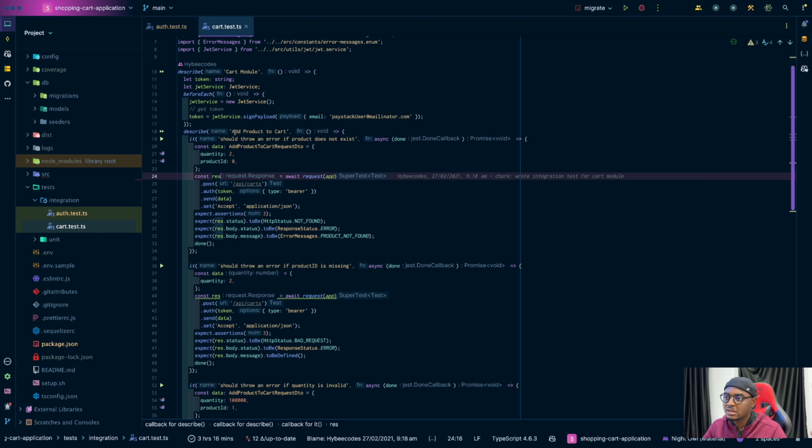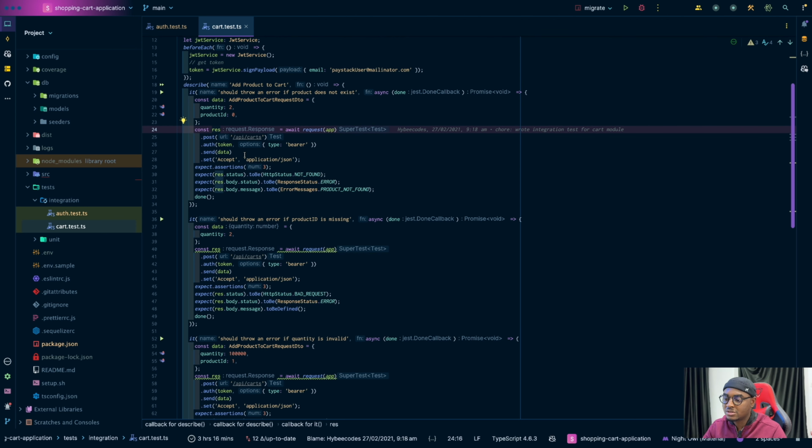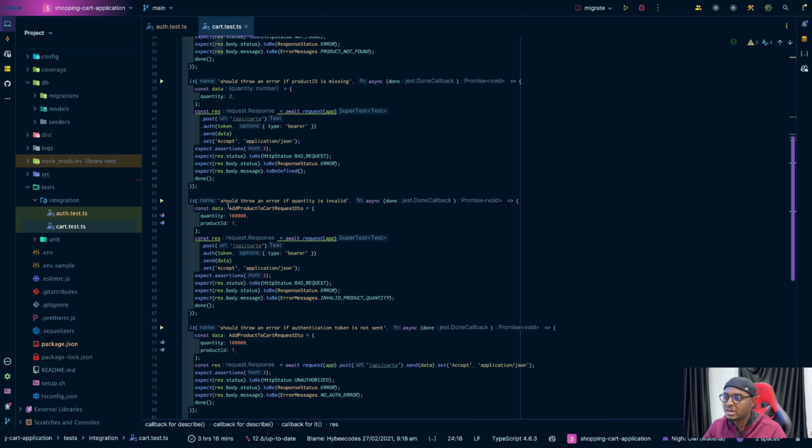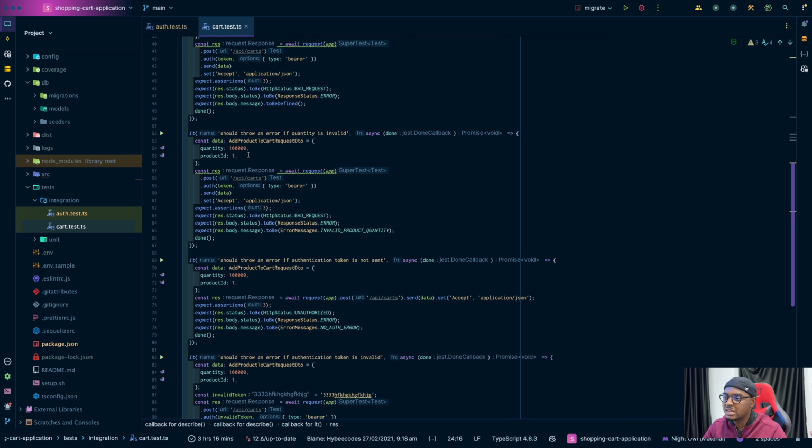I sent it. It should throw an error if product does not exist. So see, product does not exist. It should throw an error if product ID is missing. It should throw an error if quantity is invalid, right? Hold on.